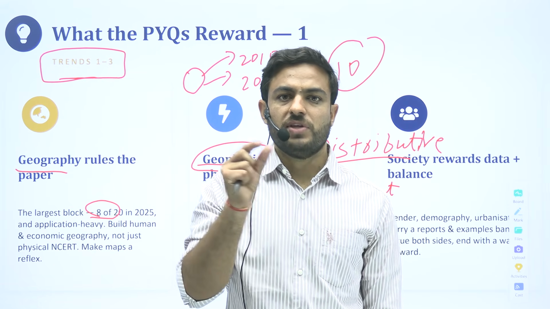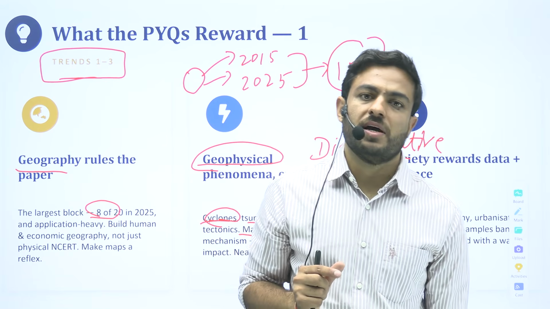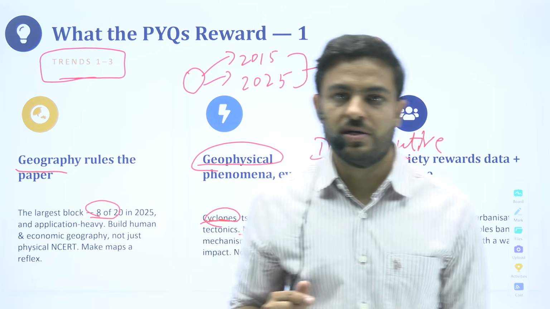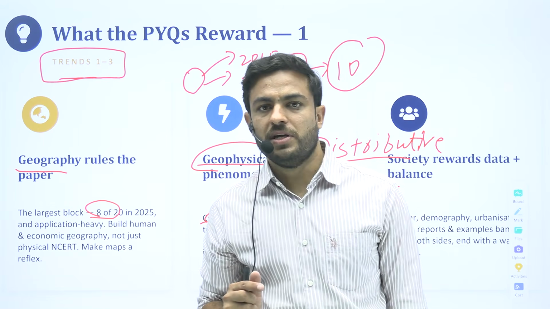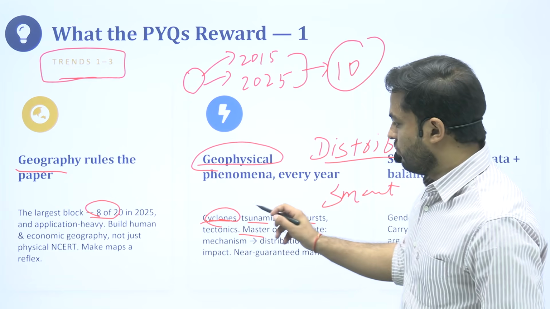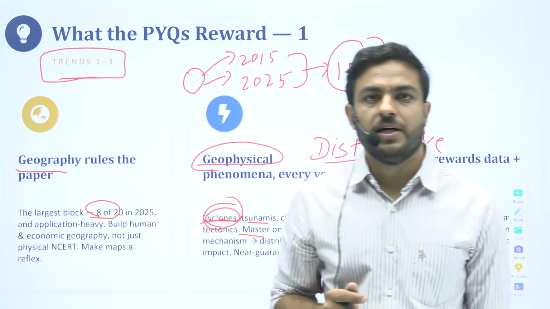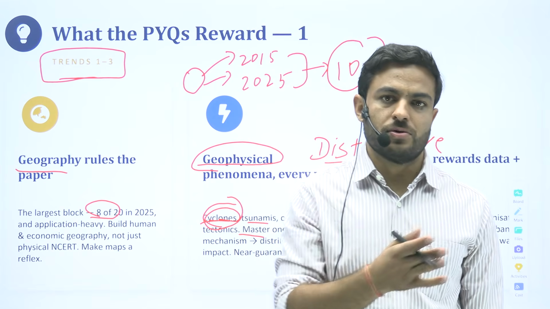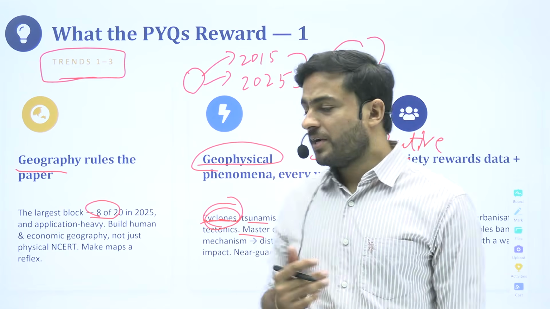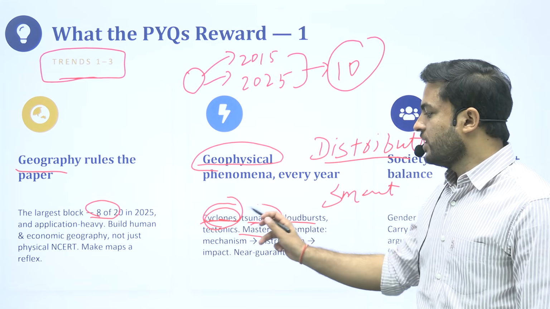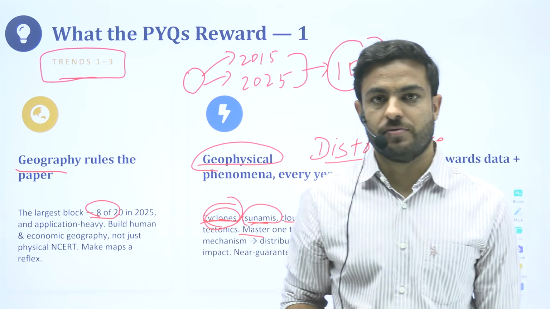These are some of the ideas that we would get when we have a good understanding of the previous year questions. One year they are asking about cyclones: what are cyclones, how they are formed, and what are the consequences on coastal communities, let's say. Next year, they are asking what are tsunamis, how they are formed, and what are the consequences.